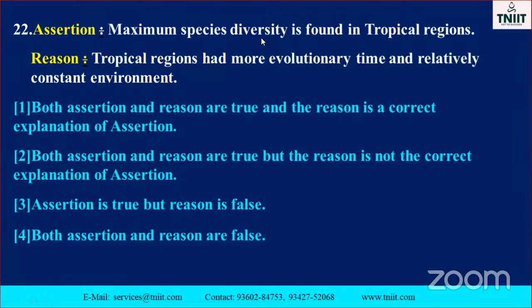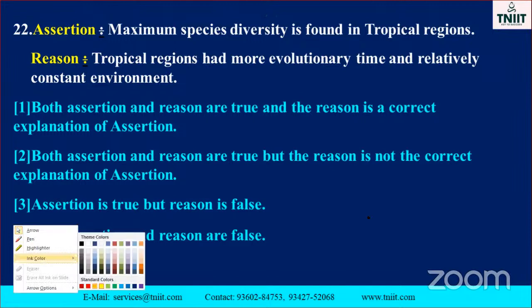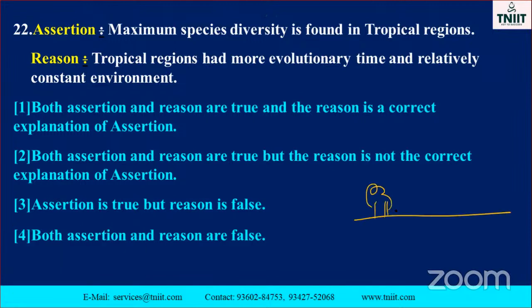The maximum species diversity is found in the tropical region. Okay, it's a correct answer. We already discussed this part also. Because tropical region means, you know, different areas, different plants, grasses and also shrubs, creepers, trees, long trees. Each one has so many animals, so many living organisms. So the tropical region has the maximum species diversity. Yes, it is true.